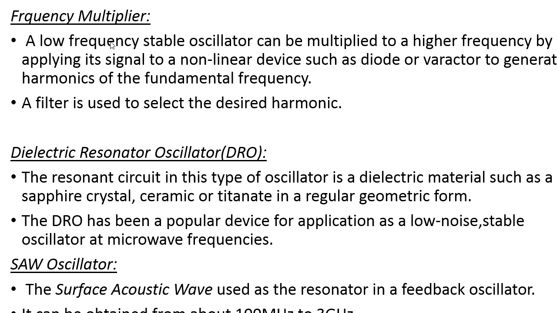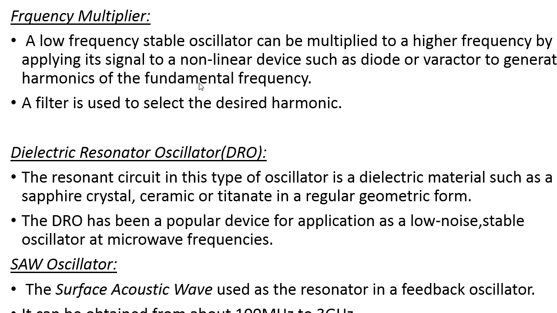Next is the frequency multiplier. The frequency multiplier multiplies the low frequency stable oscillator with the high frequency. Why do we need to multiply the low frequency with the high frequency? Because the low frequency component is the echo signal. In order to extract the echo signal, and discard the clutter signal present in it, we need to multiply that low frequency with the high frequency component.